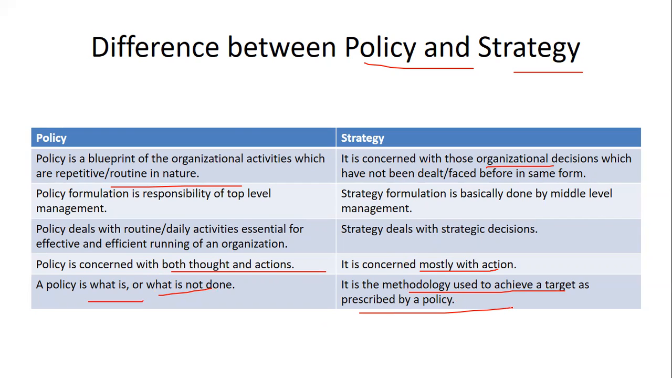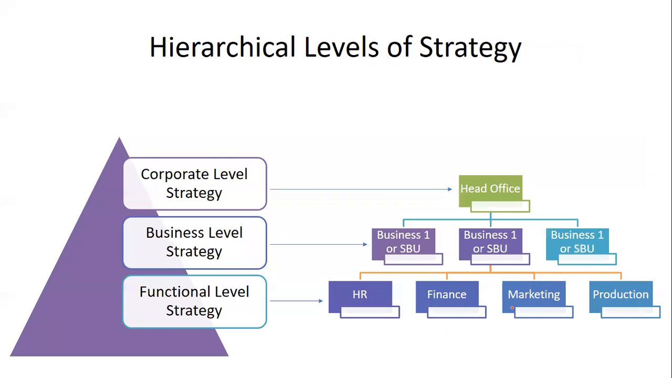Policy can be initiated by the top level management. Strategy can basically be done by the middle level management. One is a daily activity, that is the policy, whereas one is about the strategic decisions depending upon the organizational goals. And next, we have hierarchical levels of strategy.